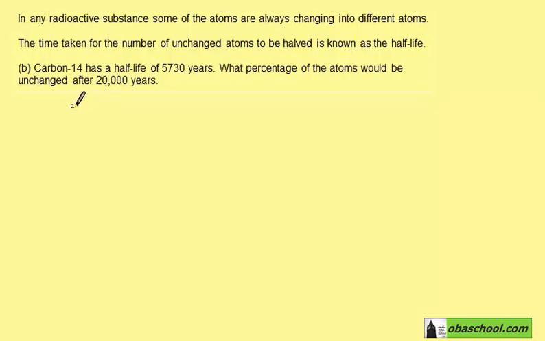We want to know how many half-lives this is. So we do 20,000 divided by 5,730, and that gives us 3.490, correct to 3 decimal places.